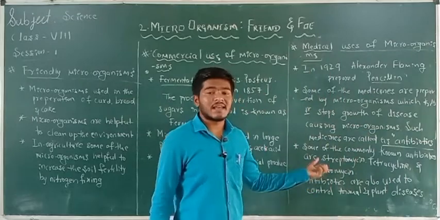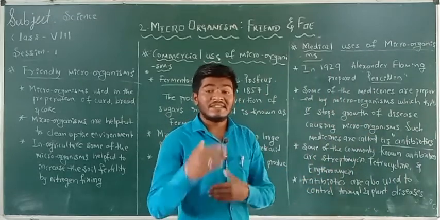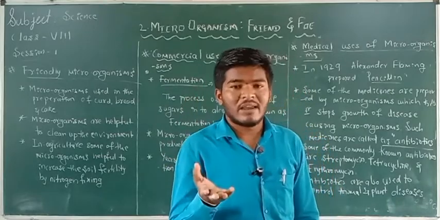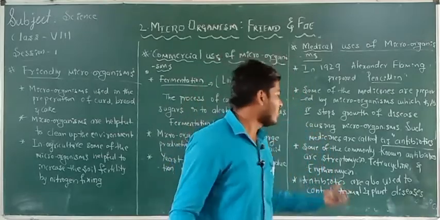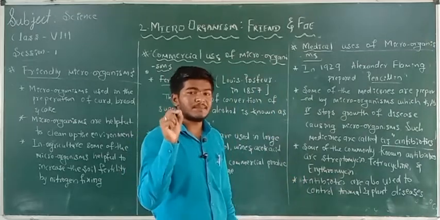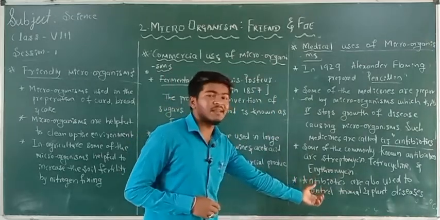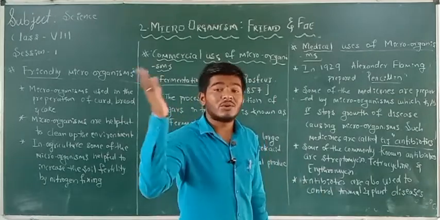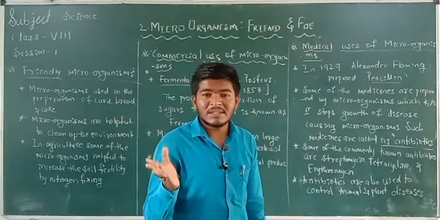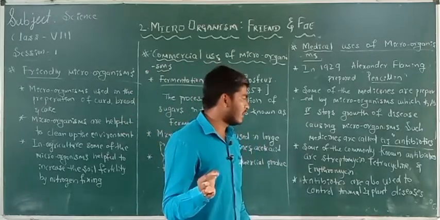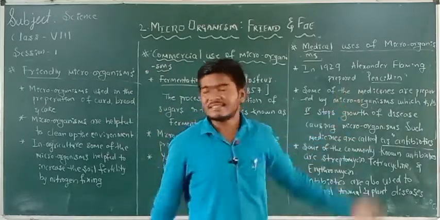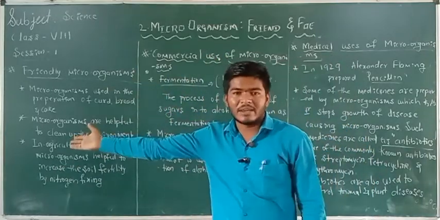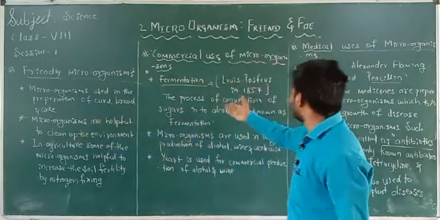They may cause side effects, or they may not act when you require them. So you have to take them on the prescription of a doctor. These antibiotics are very harmful if taken without the prescription of the doctor.